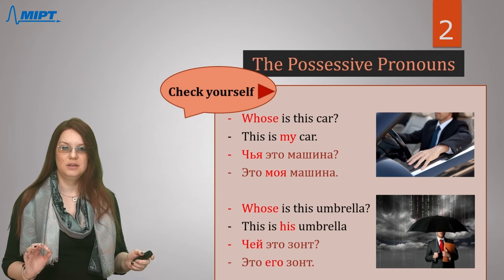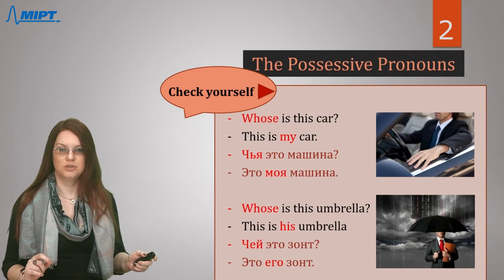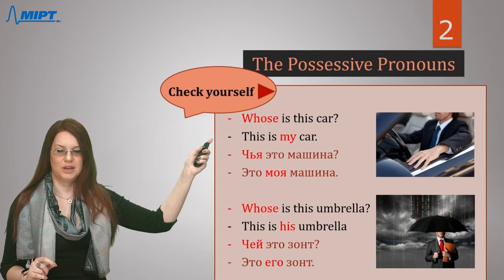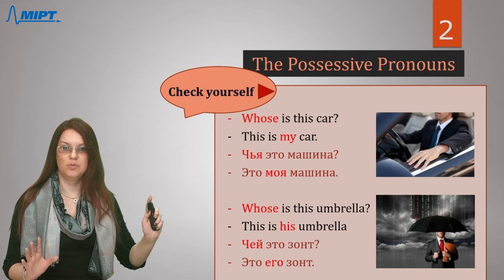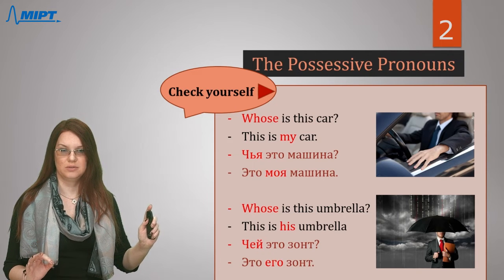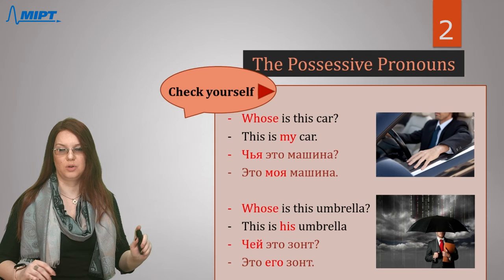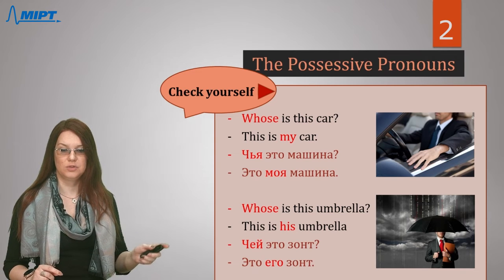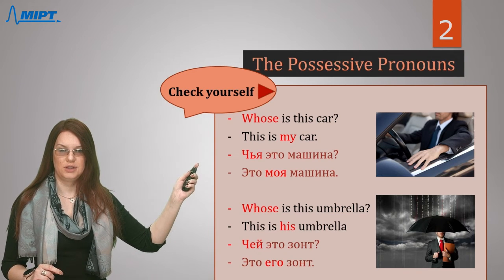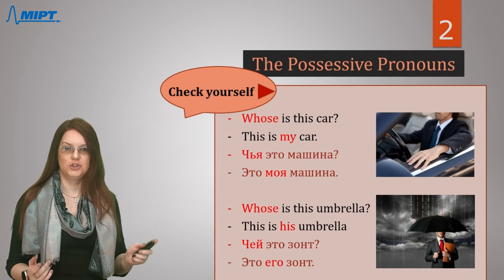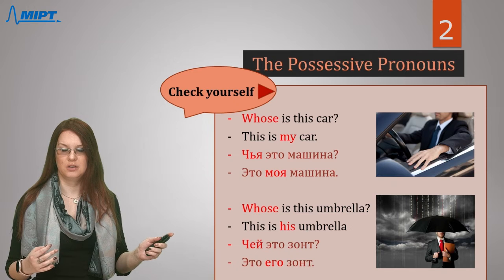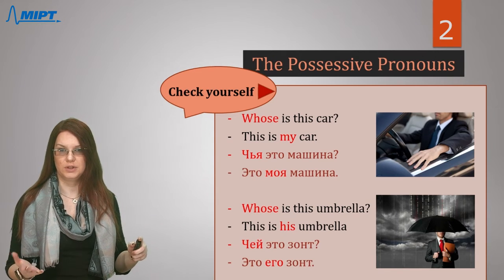One more detail, my dear students. If we want to ask this question, whose, in Russian, we need to add this word это. Это, the same form for all nouns. I mean, for masculine, feminine, neutral, or plural nouns. So, you see, чей это зонт, чья это машина, чьи это друзья, чья это сумка, чье это фото, and so on.